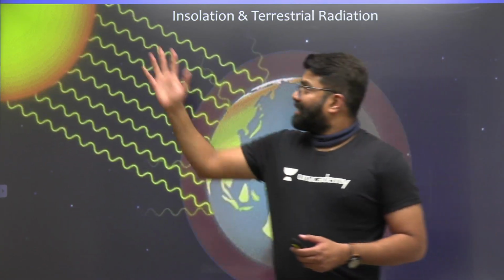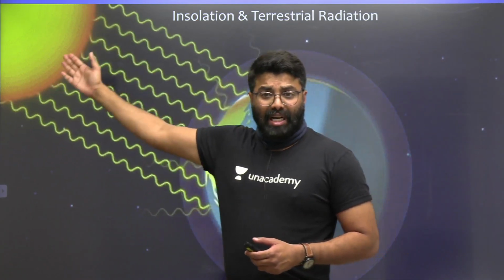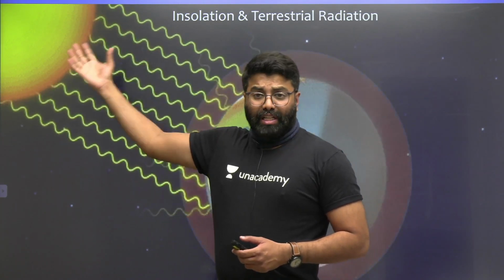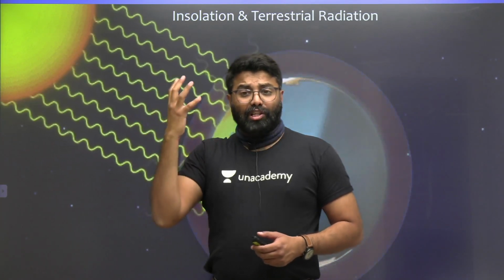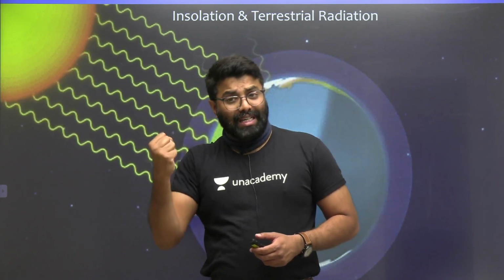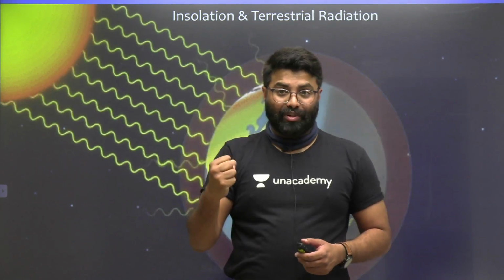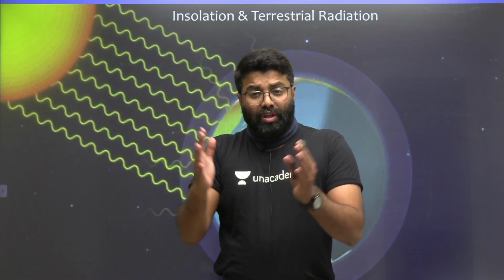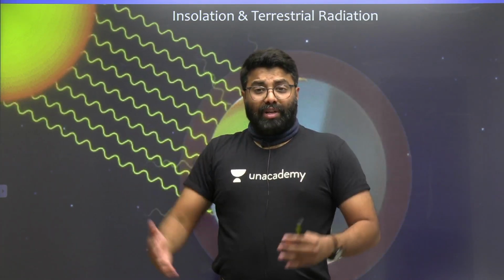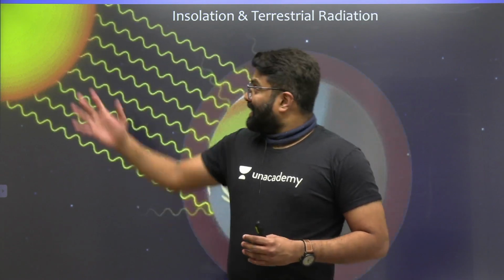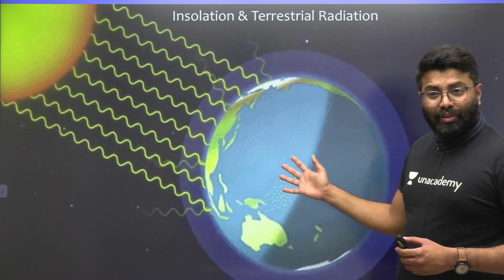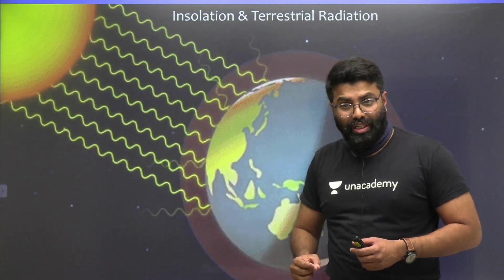We all know that the sun is our mother star, parent star. It is a source of light and heat energy. In the sun, we have a large amount of hydrogen gas. So what is the sun? The sun is a hot ball of hydrogen gas, where hydrogen atoms fuse to form helium. During this process, a large amount of electromagnetic radiation comes out. This electromagnetic radiation is reaching all the planets including Earth. So this is what we call insolation.